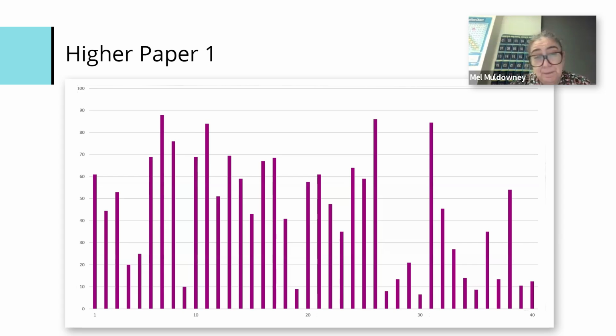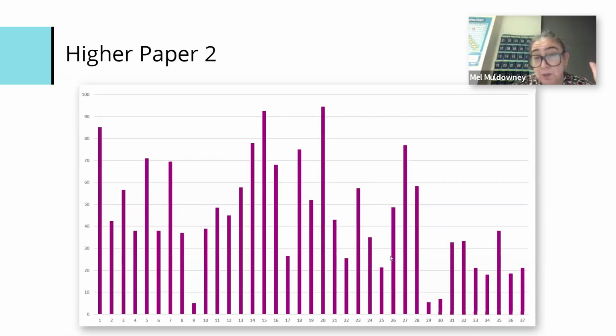And then you can see the same on paper 2, that ramping or that performance goes up and down within subparts of questions. You'll see that there were 37 parts of the paper. And then you can see, so part 9 performed the worst on the paper.